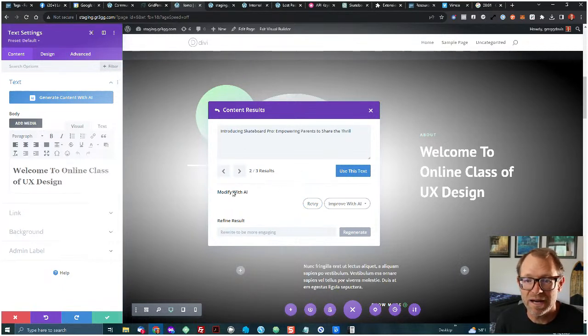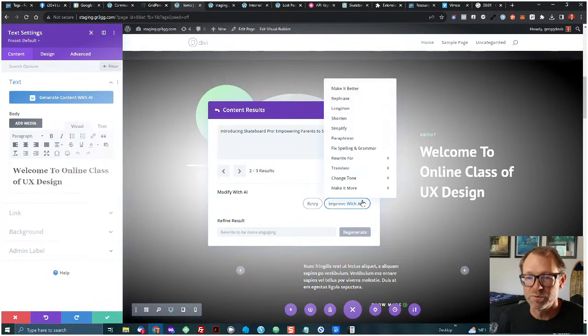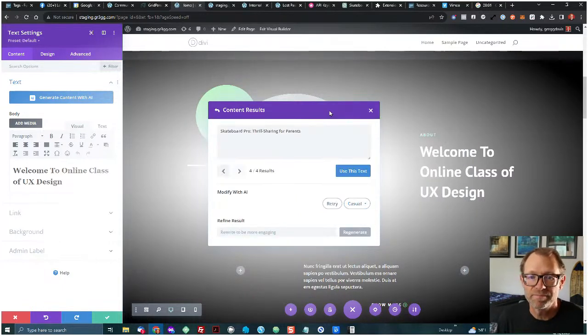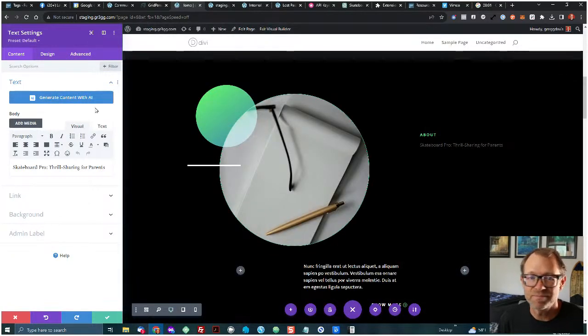Or you could say modify with AI. If you open up improve with AI, you can do a lot of different things here. You could paraphrase, simplify, shorten, lengthen, rephrase, make it better, change the tone. So let's maybe change the tone to, what are all these choices? A little bit more casual. How about? Thrill sharing for parents. That's cool. All right, use this text. And now let's go ahead and change it into a heading, of course.